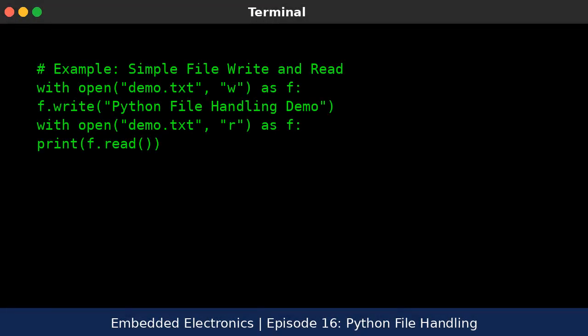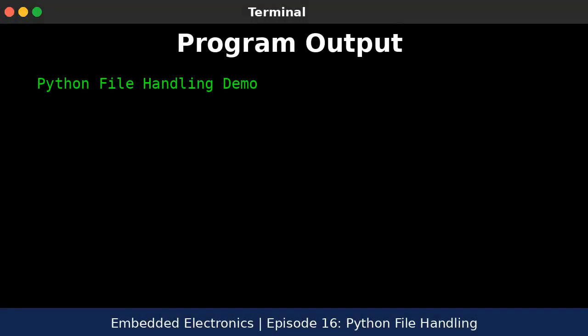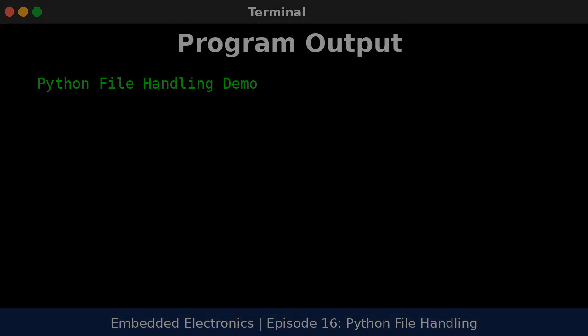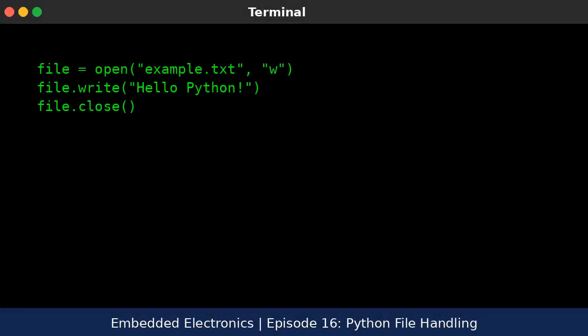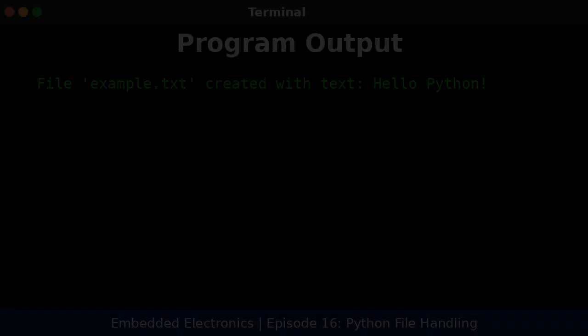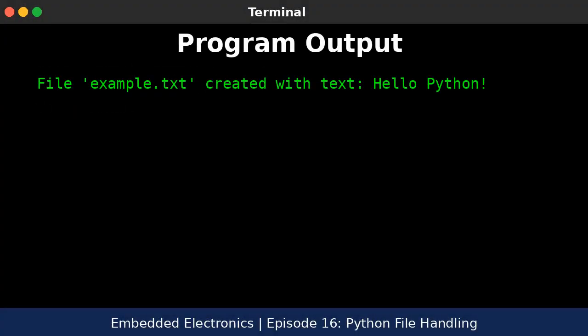Here is an example showing how to write to a file and then read the same file. When this program runs, it prints the text stored inside the file. This example opens a file in write mode, writes text to it, and then closes the file. The output of example 1, writing to a file, is as follows.